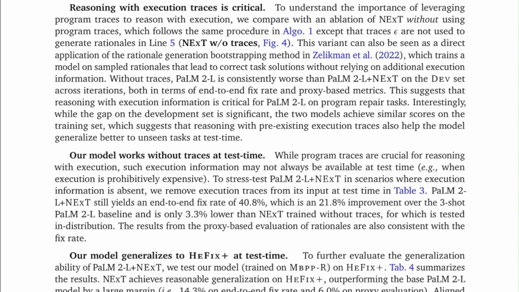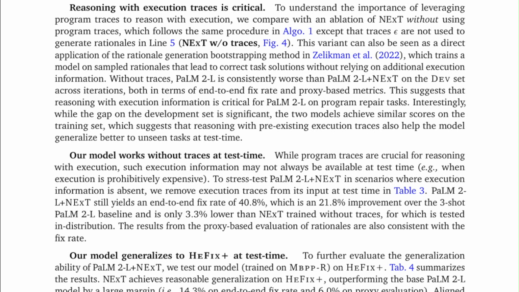This variant can also be seen as a direct application of the rationale generation bootstrapping method in Zelikman et al., which trains a model on sampled rationales that lead to correct task solutions without relying on additional execution information. Without traces, PaLM 2-L + NExT is consistently worse than PaLM 2-L + NExT on the development set across iterations, both in terms of end-to-end fix rate and proxy-based metrics. This suggests that reasoning with execution information is critical for PaLM 2-L on program repair tasks.